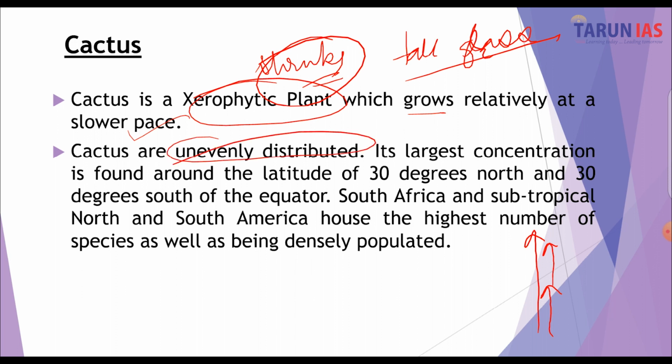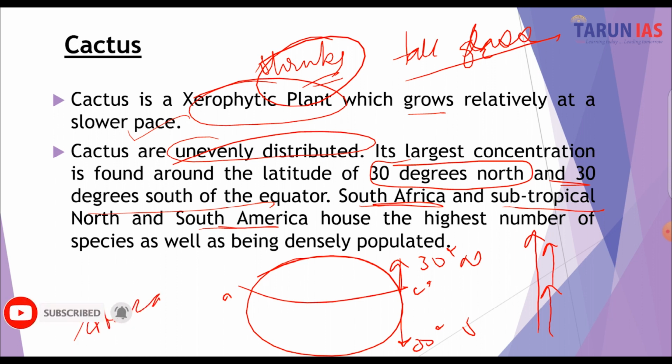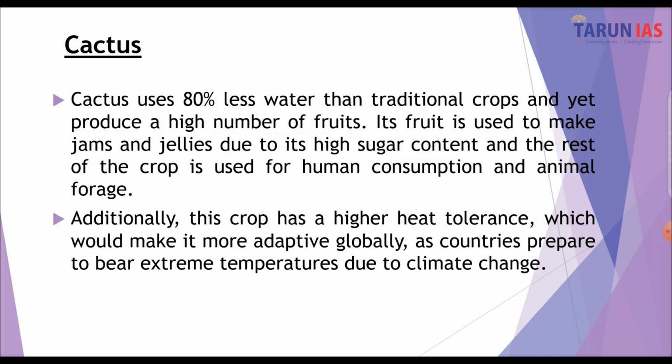They are unevenly distributed, and their concentration is found around 30 degrees north and 30 degrees south of the equator. So if this is the earth, and this is the equator at 0 degrees, then up to 30 degrees north and south, they are found. All right. If we consider the subtropical climates of South Africa and South America, they house the highest number of species, where they are densely populated. For example, the Atacama Desert and the Kalahari Desert in South Africa. There, the cactus plants would be more. It uses 80% less water than traditional crops because it has to store water so as to avoid desiccation.